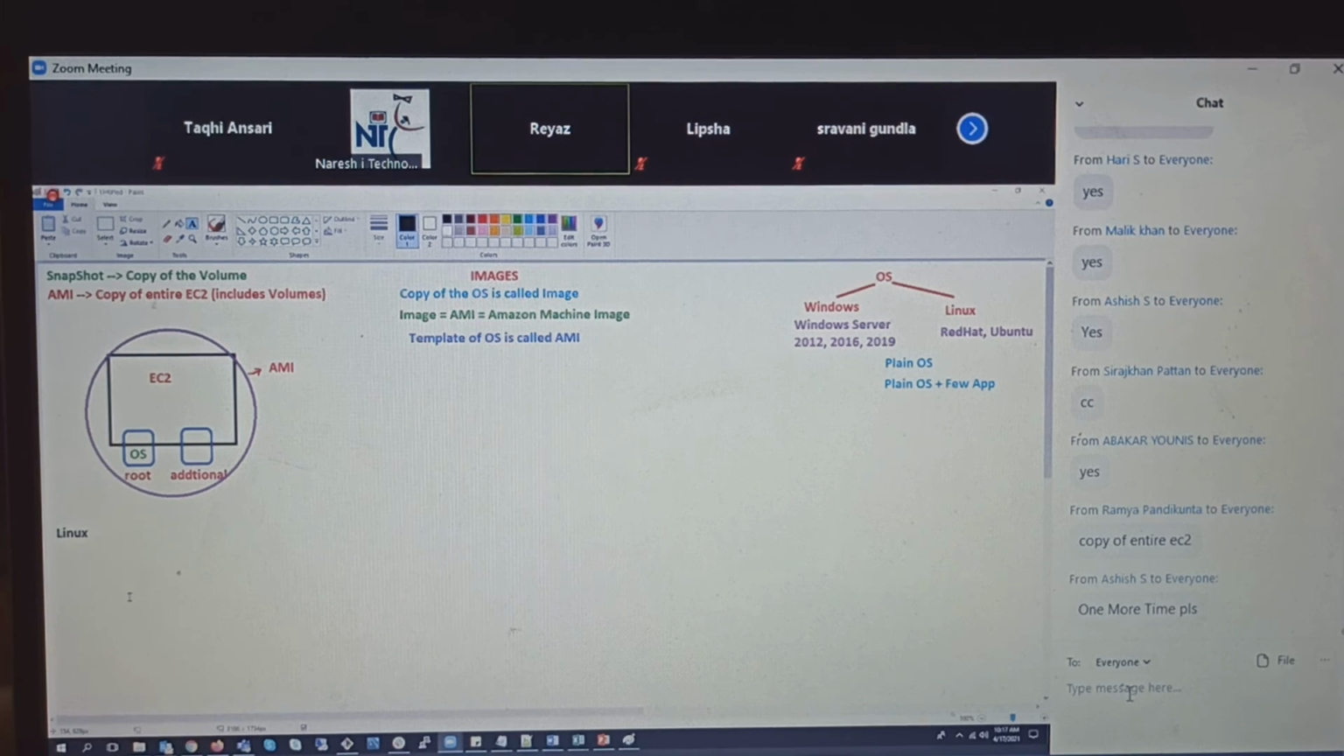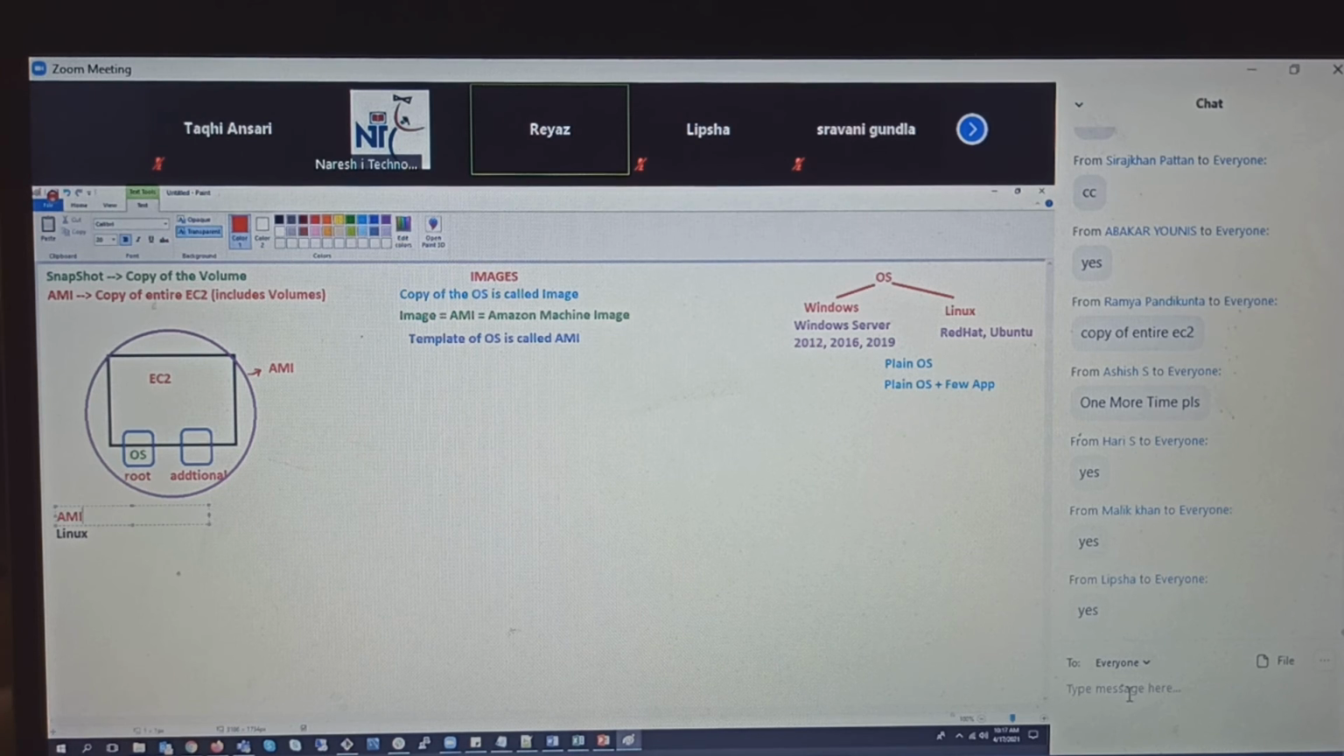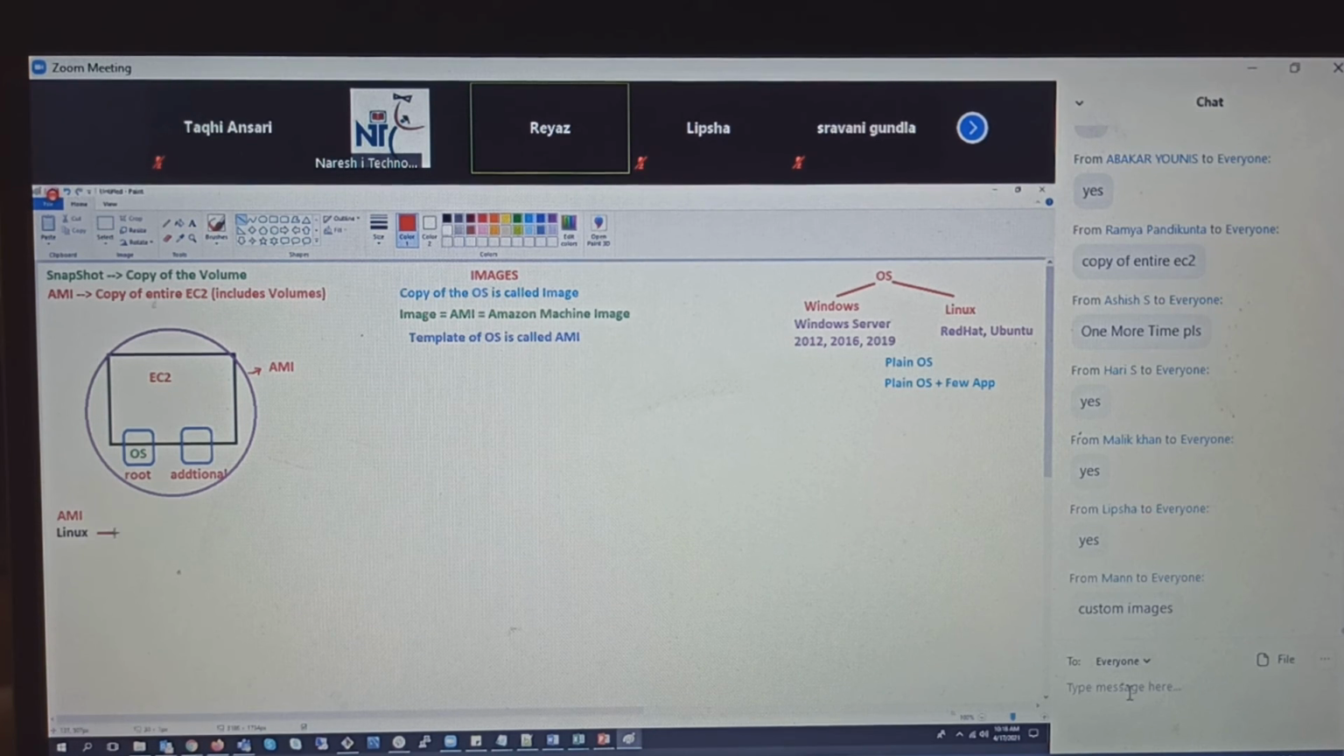Guys, can't we create our own images again? Yes, we can. For example, let's say you are launching an EC2 instance with a plain image, which is provided by AWS, a Linux image. From this Linux AMI, can I go and launch my EC2 instance? Guys, yes or no? Definitely, I can go and launch an EC2 instance.